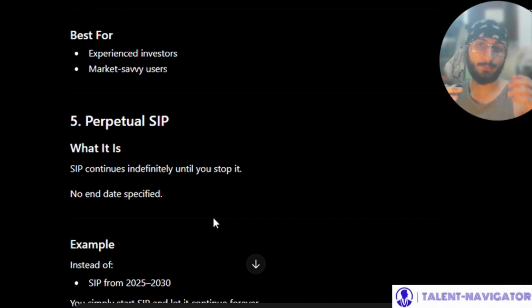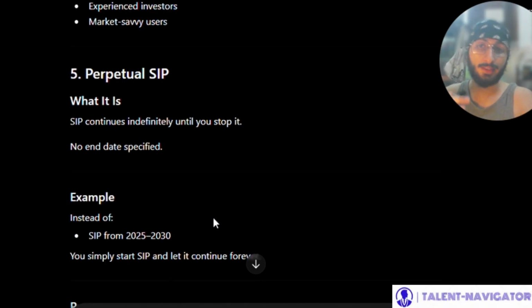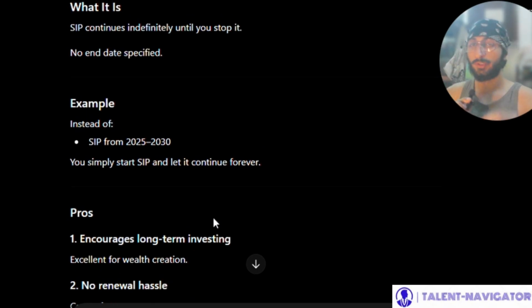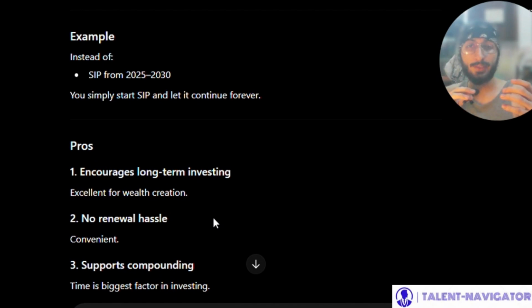Fifth is perpetual SIP. Now, what is it? SIP continues indefinitely until you stop it. So there is no end date specified for this type of SIP. For example, instead of SIP from 2025 to 2030, you simply start SIP and let it continue forever. Pros are: it encourages long-term investing. This is excellent for wealth creation. Secondly, no renewal hassle is there. It is convenient and it supports compounding.